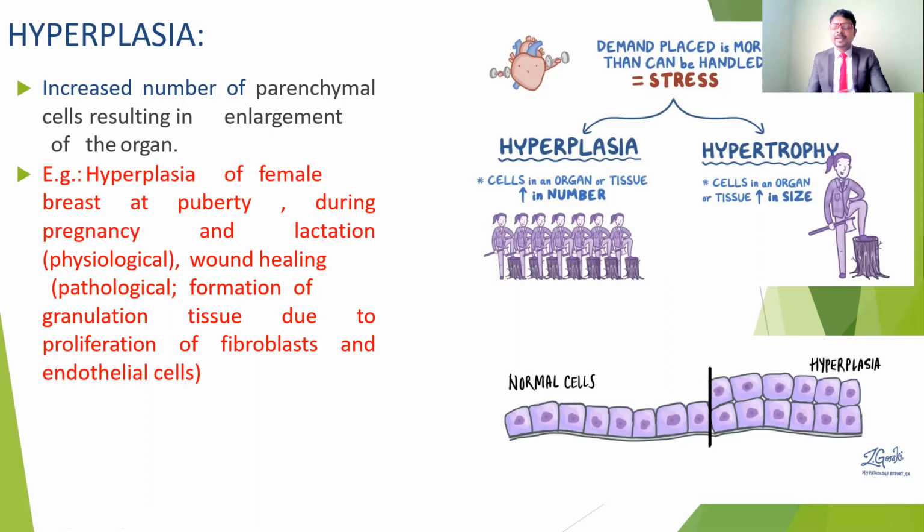So during puberty, the breast size is going to be increased because of the physiological changes. That also is a hyperplasia, but it is the normal physiological hyperplasia. And also during pregnancy and lactation, the breast size is going to be increased. So these are the physiological ones.